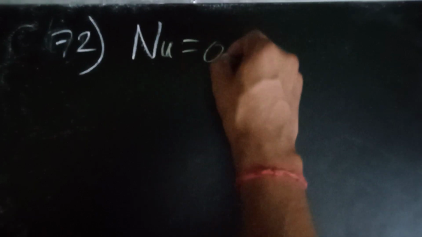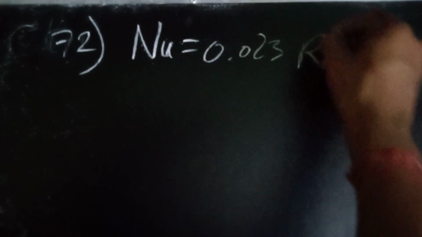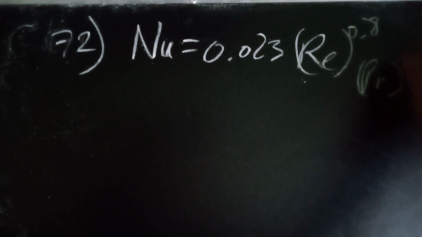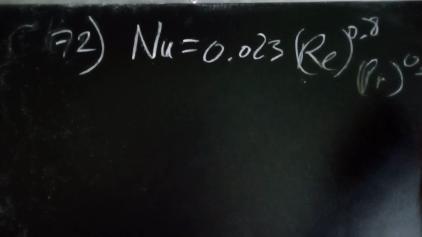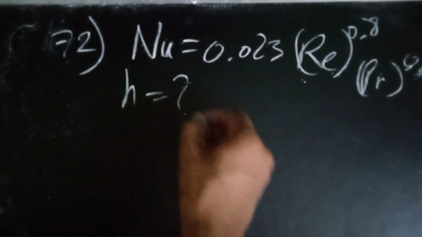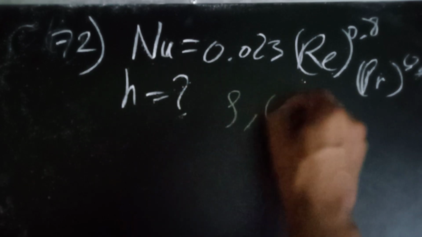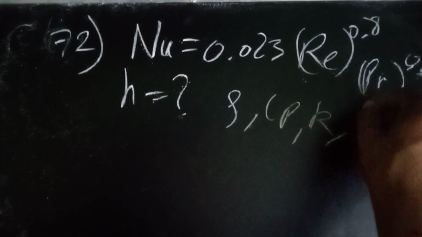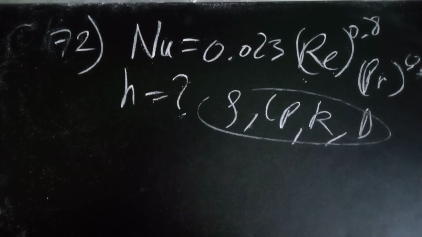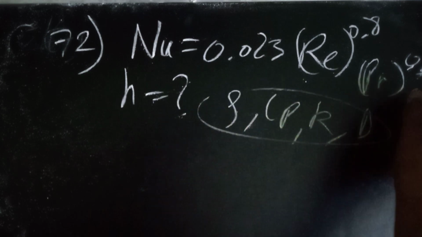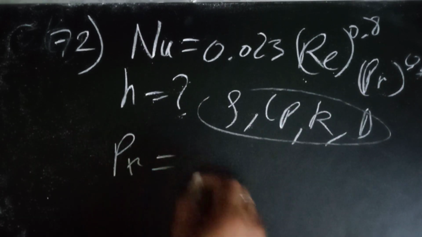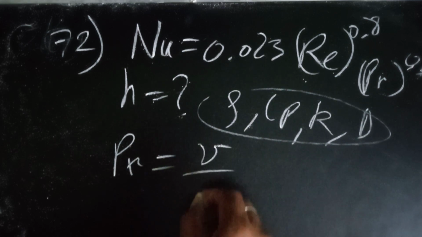The 72nd question had some relation. The Dittus-Boelter was given here: Re to the power 0.8, Prandtl to the power 0.33. The main thing is that we required the value of h, and rho, cp, k, d were all given. This was a purely calculation based question. The Prandtl number was not given directly, so we know that Prandtl number is nu by alpha.